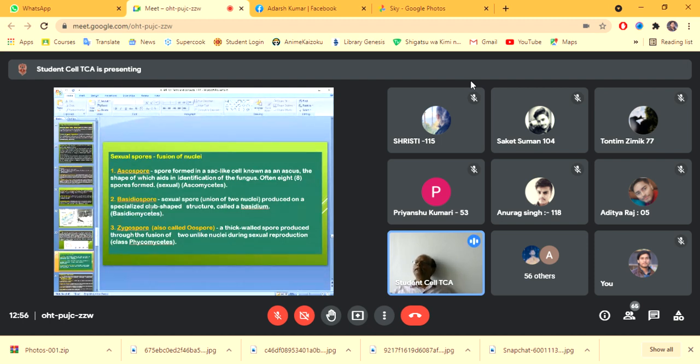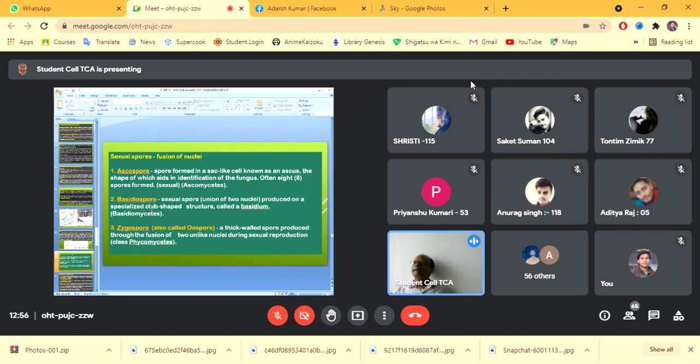And these are ascospores, meaning spores formed in a sac-like structure, as in the case of the Ascomycotina group, the shape of which aids in the identification of the fungus, and often eight spores are formed in one ascus, that is the sac-like structure.